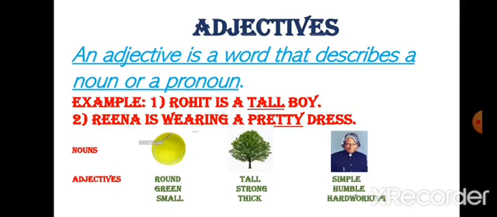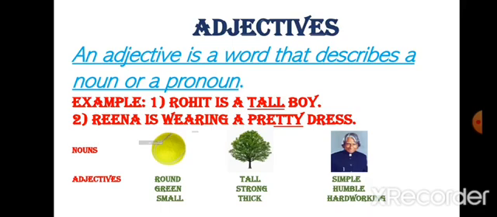He was an aeronautical engineer and also 11th president of India. So he was simple, humble and hardworking. So all these three words describe him. So these three words are adjectives.